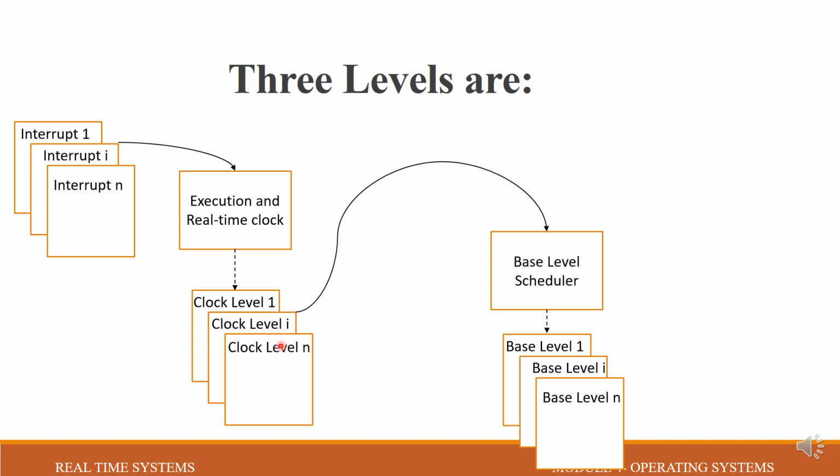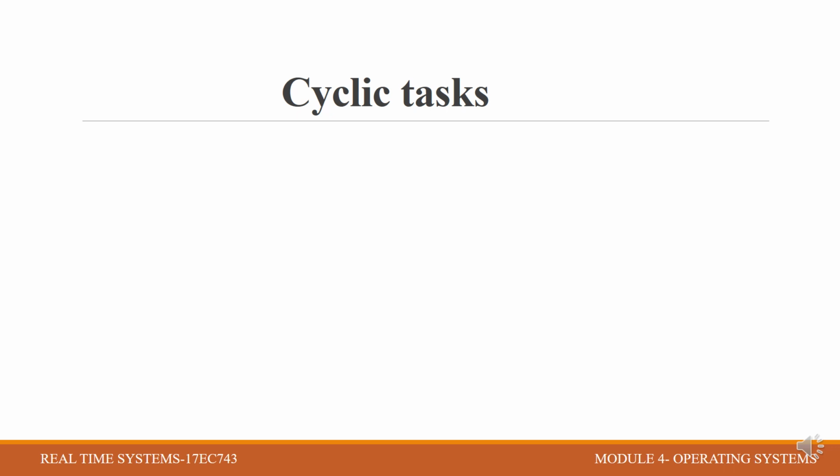Let's look in more detail at what a clock level task is. Cyclic tasks are basically tasks which are ordered in priority. This is the first thing: they are ordered in priority, and those tasks that require the highest accuracy are given the highest priority in the case of cyclic tasks. Hence they require accurate synchronization with the outside world.